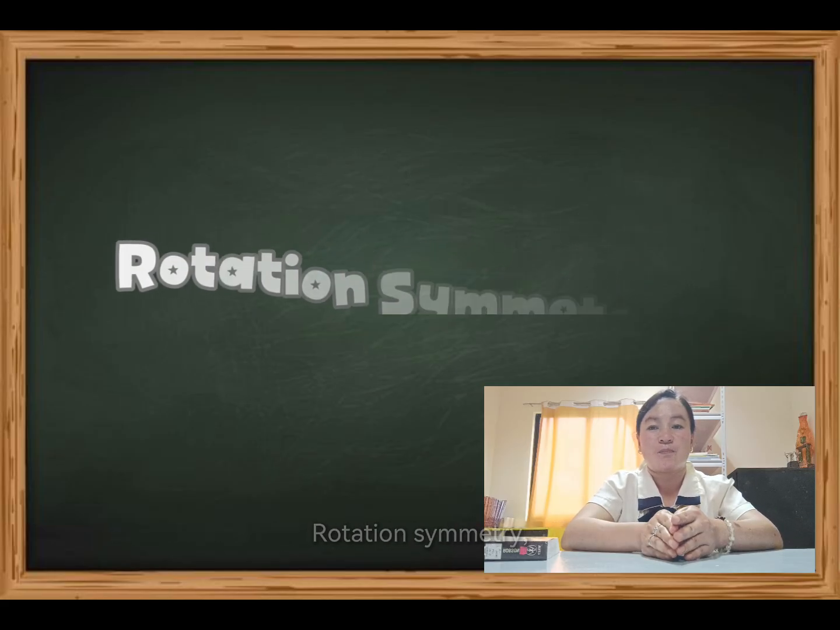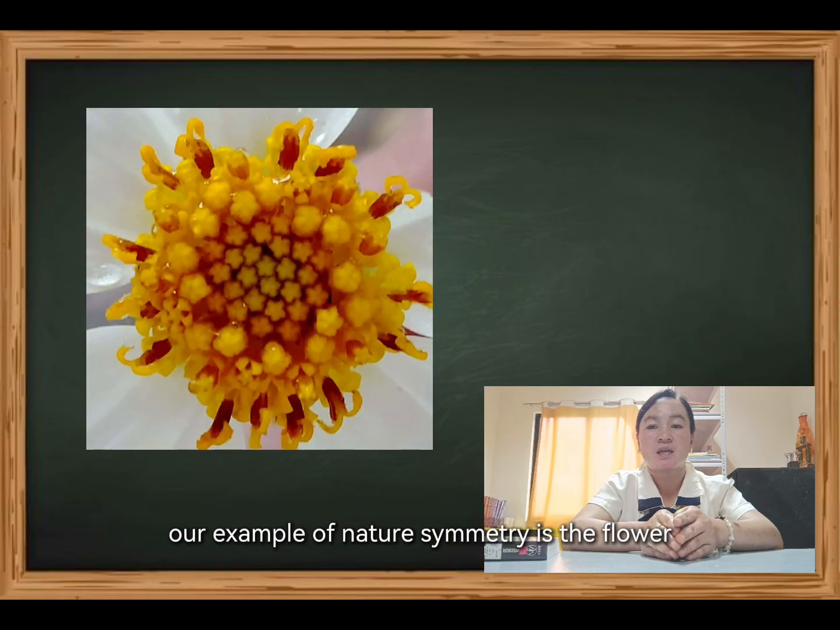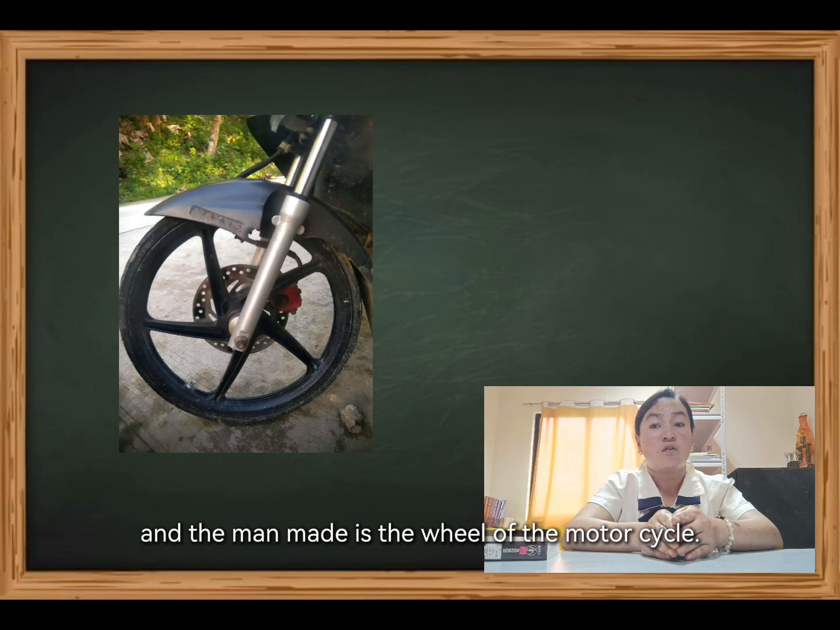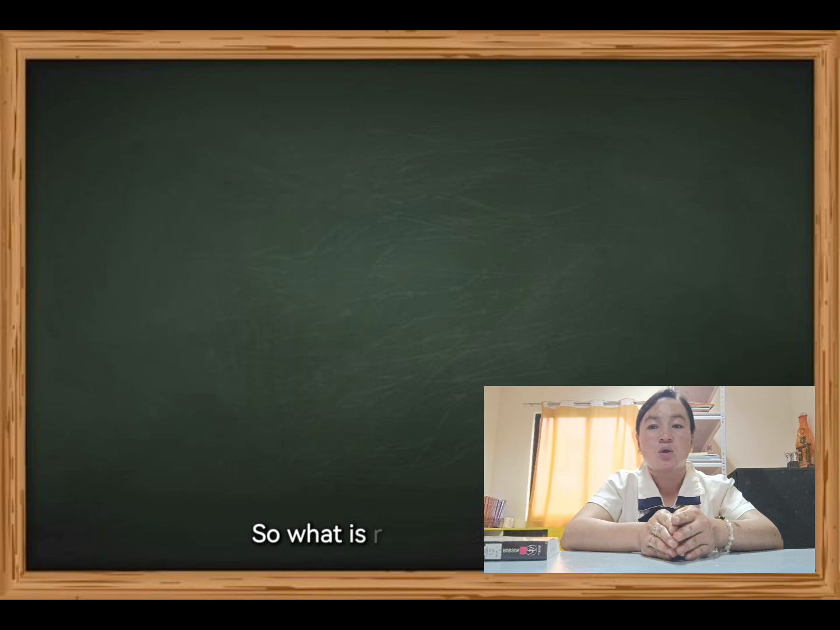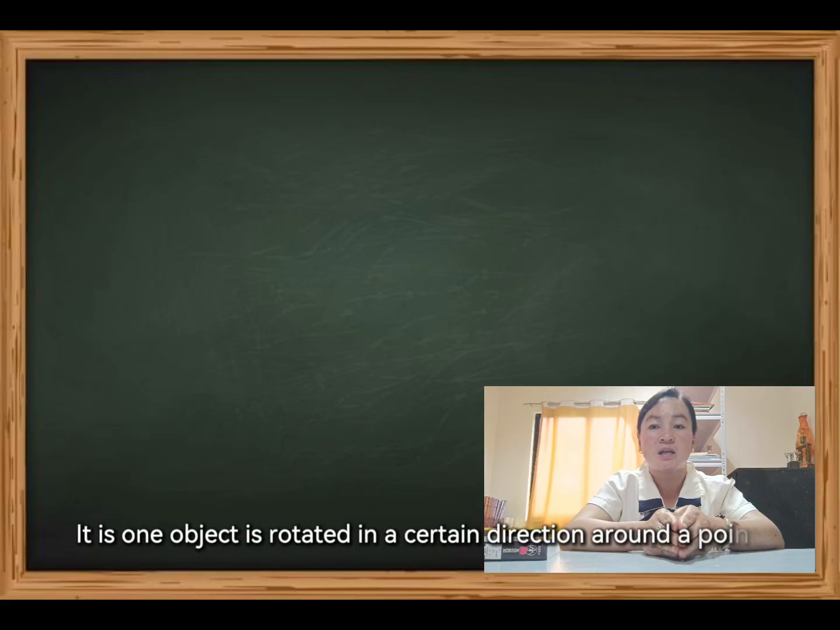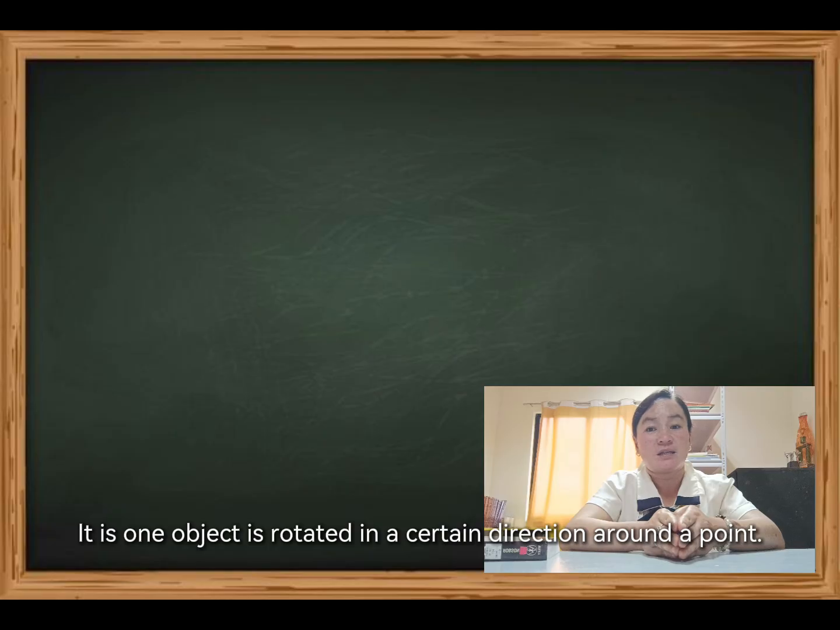Rotation symmetry. Our example of nature symmetry is the flower, and the man-made is the wheel of the motorcycle. So what is rotation symmetry? The rotation symmetry, or the radial symmetry, is also known as rotation symmetry. It is when one object is rotated in a certain direction around a point.